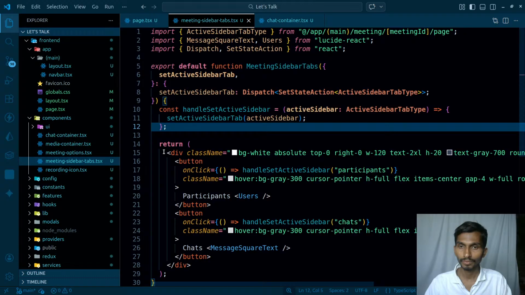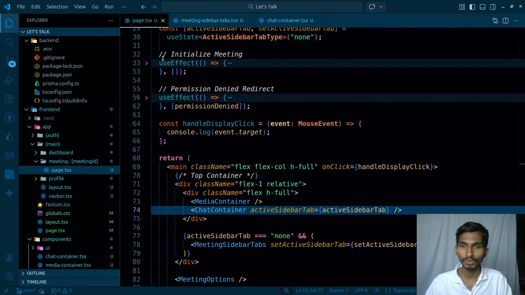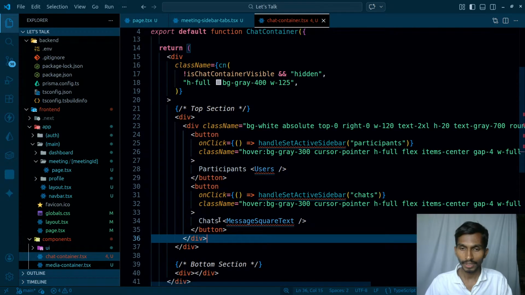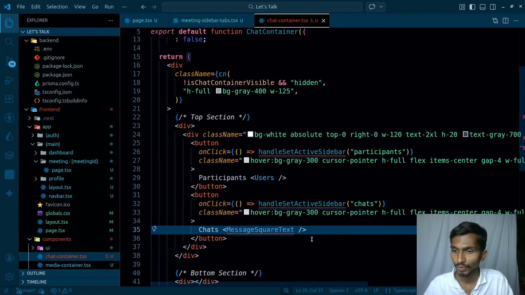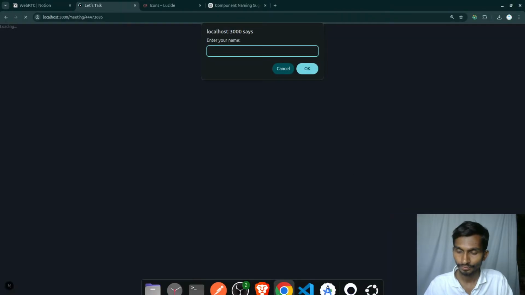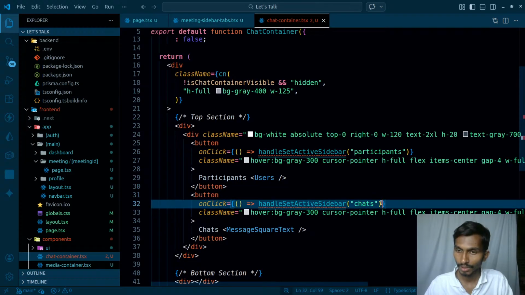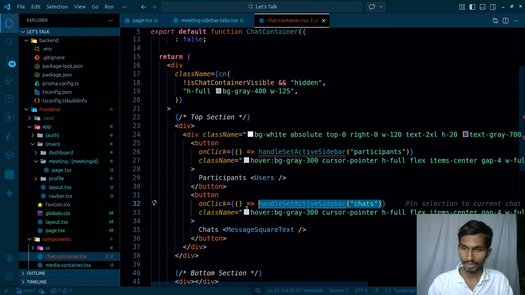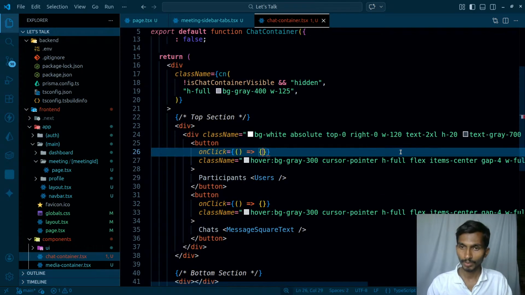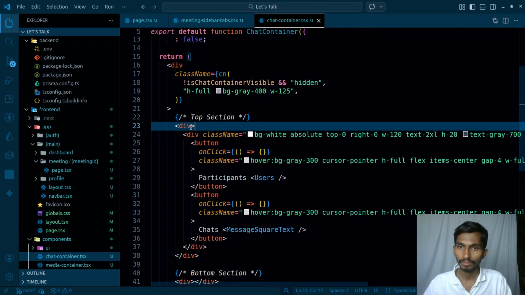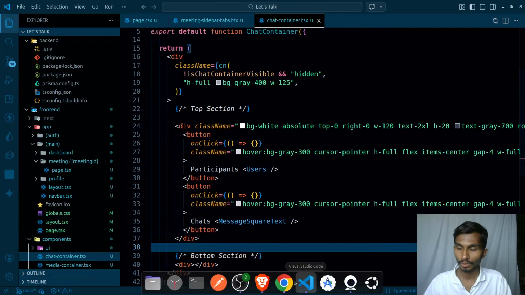And cut everything from here, because at the end of the day I will have something like this only. So let's simply paste everything. I know this is not gonna be the best, but I will need users, yeah. I will need text, reacts, yeah. I don't need this on click, so I need this on click, but not now. So I will have just this empty function here, and same is gonna be happening here. As for this div, let's simply remove it as well. So this is how it should be going on, and let's see how it looks.